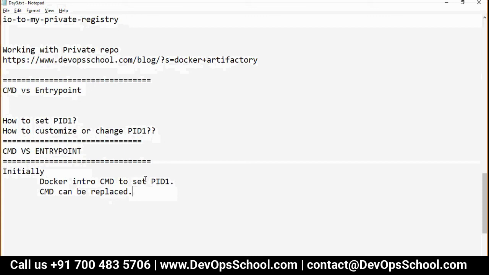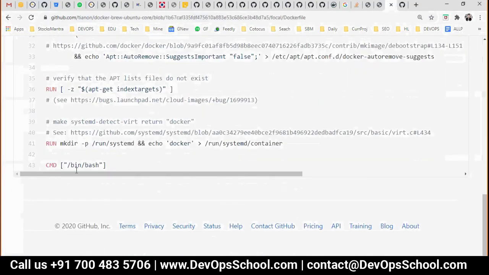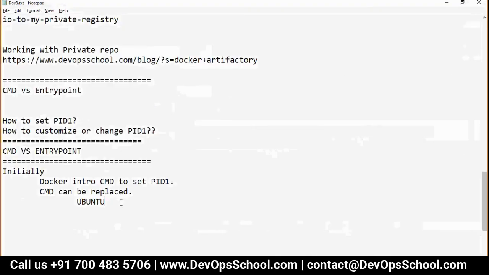Now the question is, how can I see whether it can be replaced or not? You have all experienced this, knowingly or unknowingly, over the last two days. I don't know how many of you have noticed, CMD was being replaced in the case of Ubuntu. Ubuntu has CMD bin bash, and I was able to replace that bin bash with something else during runtime. You created an application which is Ubuntu, but I made it something else. How? Let me show you.